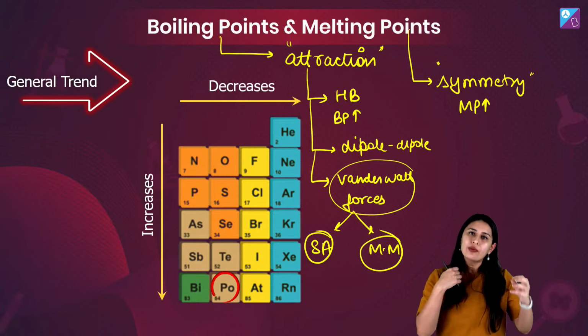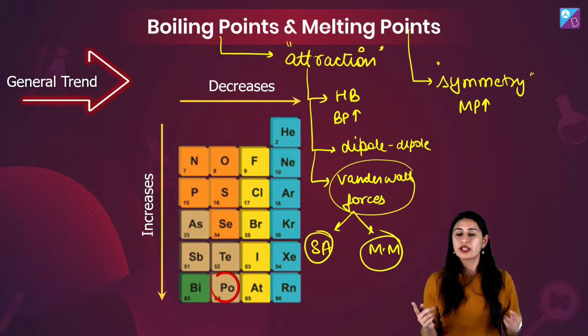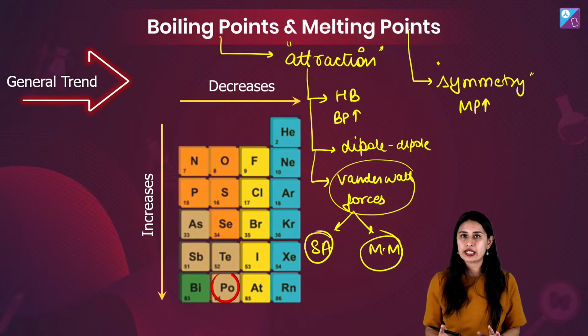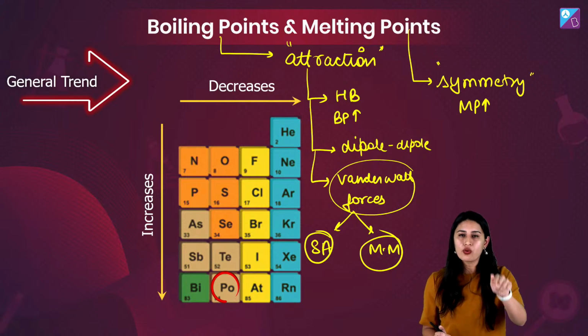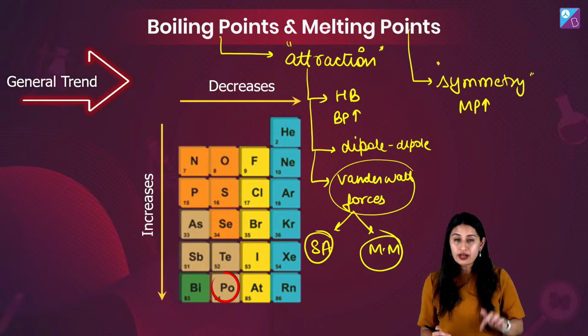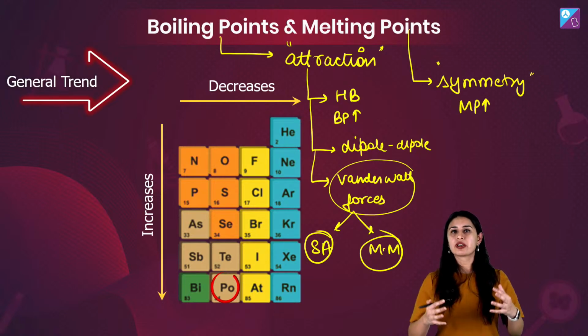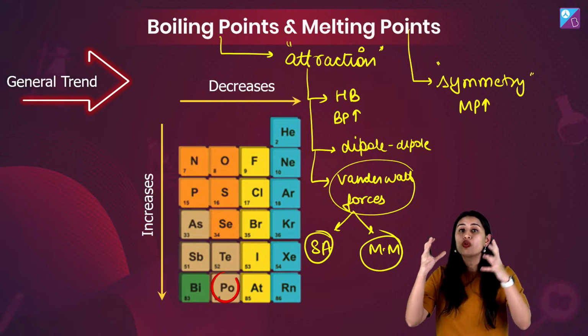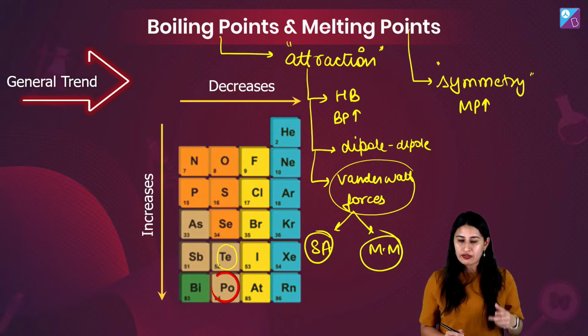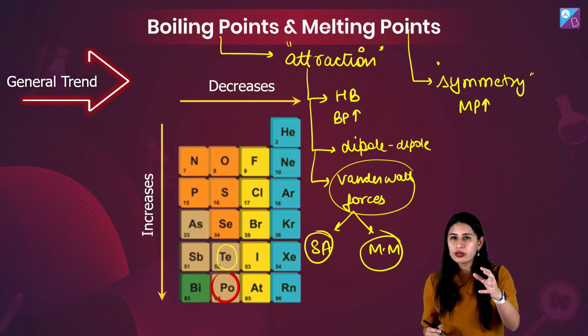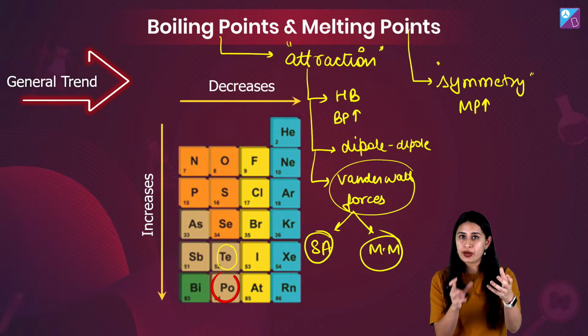What the reason is, we always give cumulative effect reasons. There's not one reason responsible for anything. There can never be a single reason for anything. Nothing is absolute. You are where you are not because of one factor. There are multiple factors. Similarly, when we are talking about polonium, maybe because it has 32 electrons more as compared to the one above. So tellurium has 32 fewer electrons as compared to polonium.